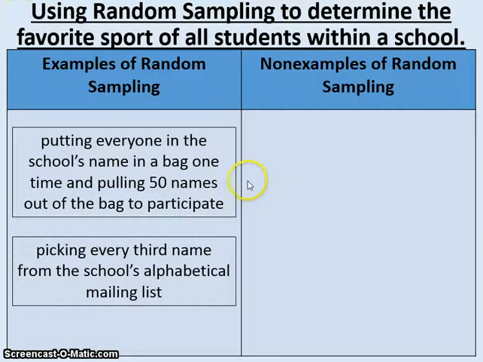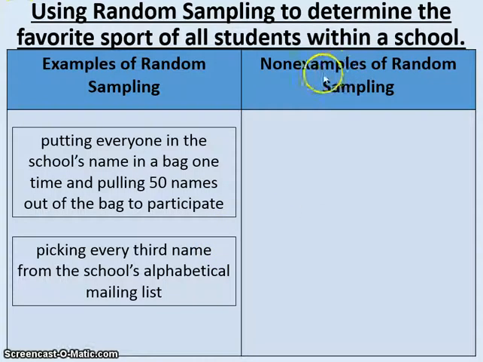Another way that we could select a random sampling to determine the favorite sport would be picking every third name from the school's alphabetical mailing list. So assuming that everybody's name is on that list just one time, picking every third one would be a random way of picking that. So both of these would be examples of representative samples because they used random sampling.